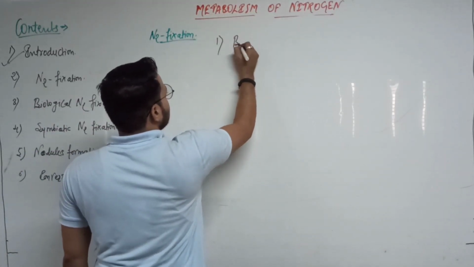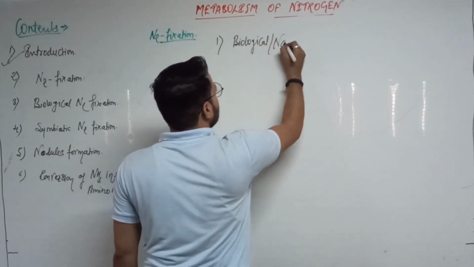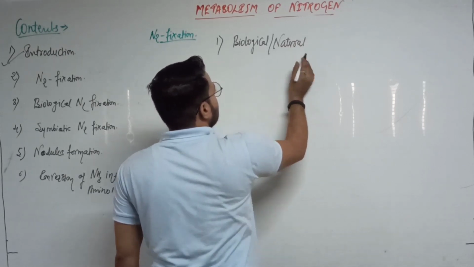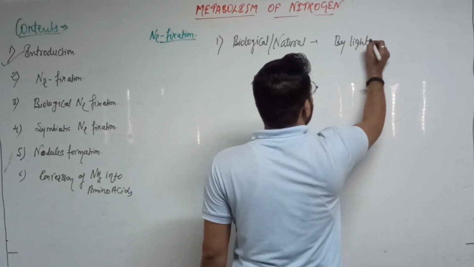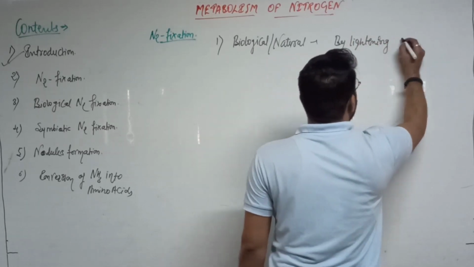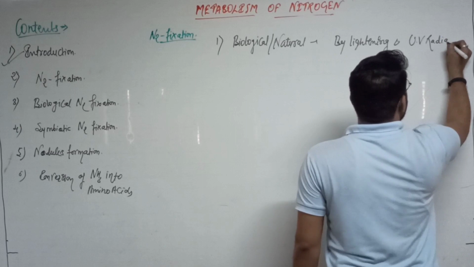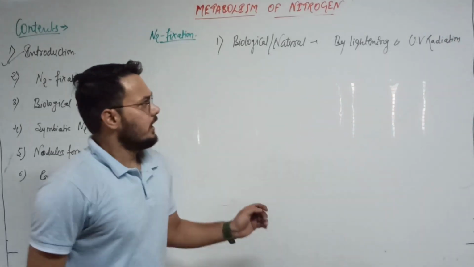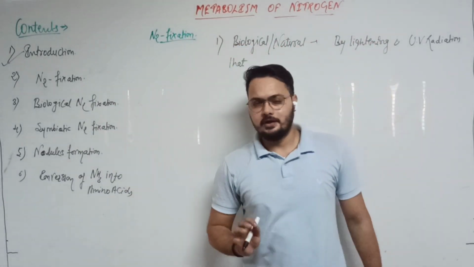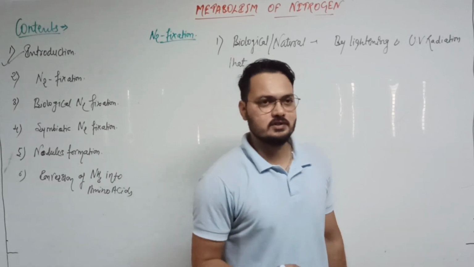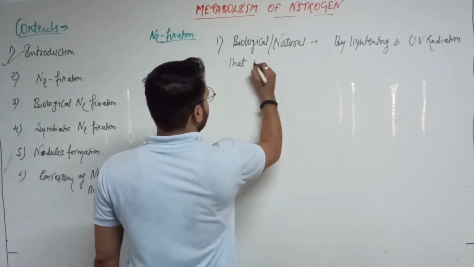So first source is the biological or natural source, by lightning and UV radiation. By lightning and UV radiation that provide the sufficient energy for the conversion of nitrogen into the nitrogen oxide. Okay, so they will provide